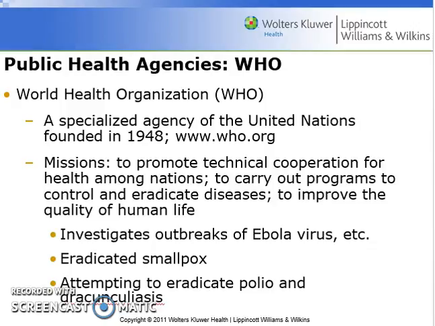And this obviously coincides with the ideals of the United Nations, which is to improve the quality of human life.